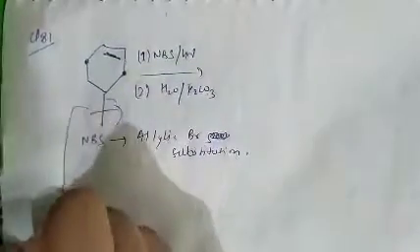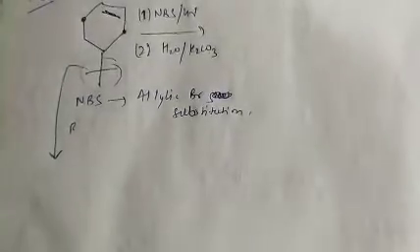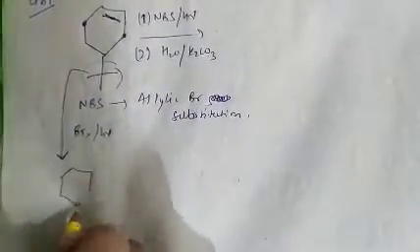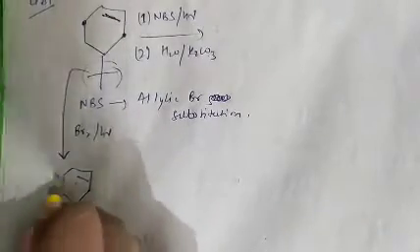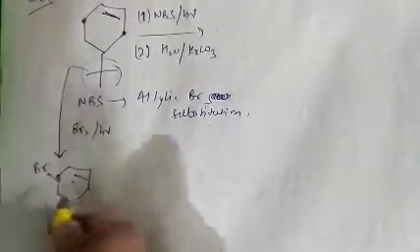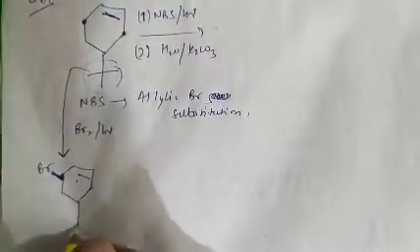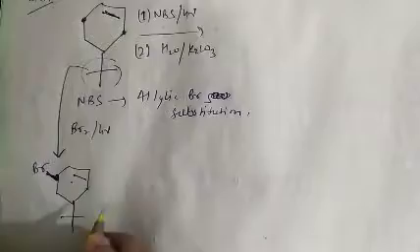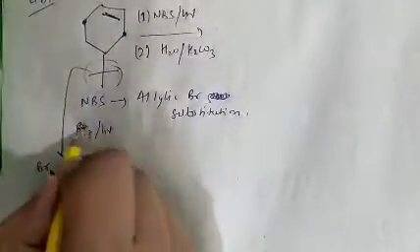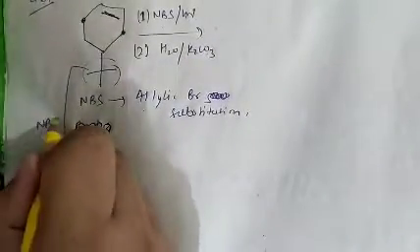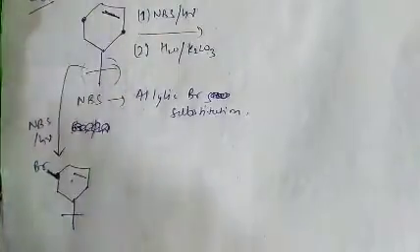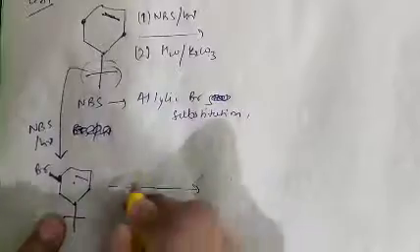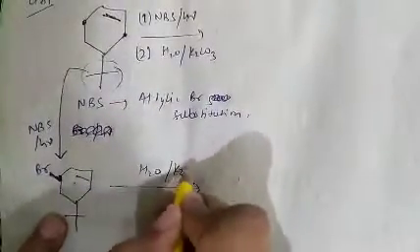So in the first step when we add NBS, bromine will attack at this allylic position because there is less steric hindrance. This group is at maximum distance. Now on adding NBS, this reaction takes place. After NBS, in the second step added H2O, K2CO3.